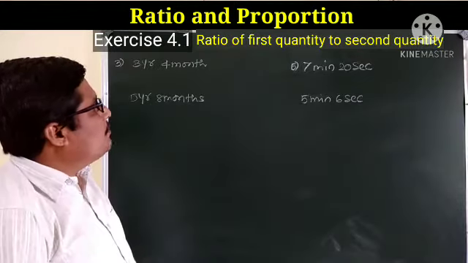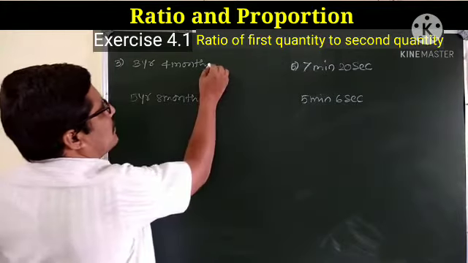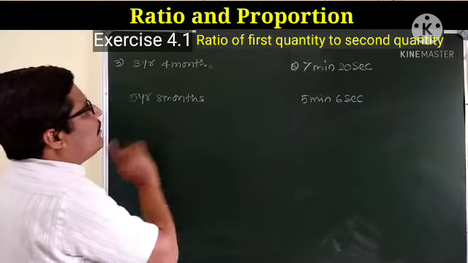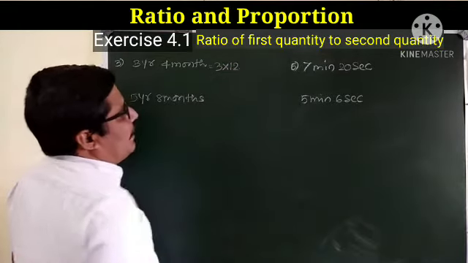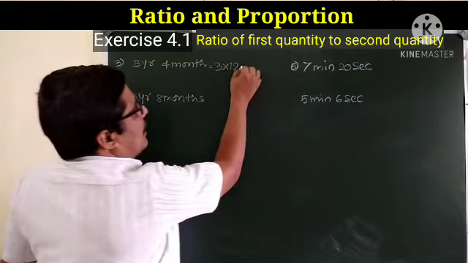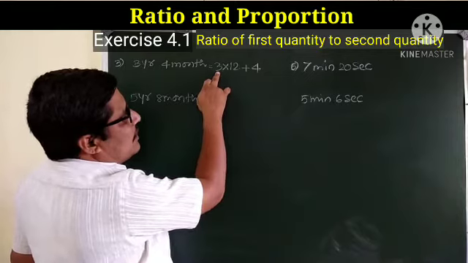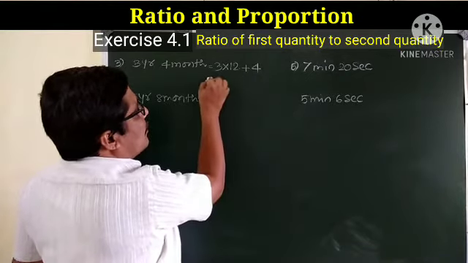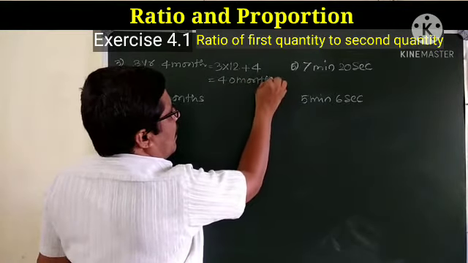Now 2 more examples from the same question. Here 3 years 4 months. Now 1 year means 12 months. So 3 years are there, so 3 multiplied by 12. This is conversion into months. Plus again 4 months are there. So 12 3s are 36 plus 4, that is 40 months.